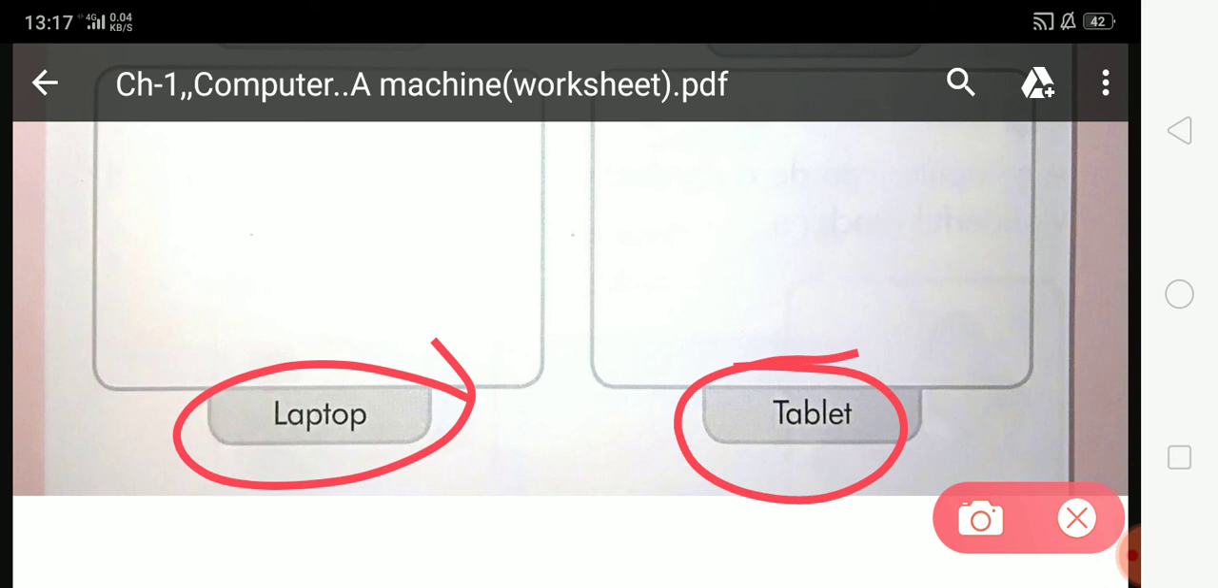bottom of the boxes. So students, I hope you all understand this exercise, and write all these exercises in your computer CW copy, and this is your today's homework of computer. That's all. Thank you.